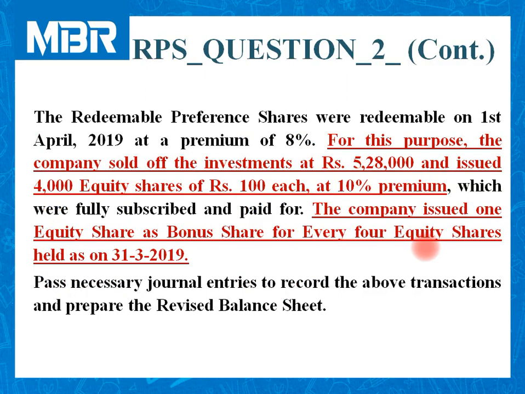It is given that on 1st April 2019, the company would like to redeem its preference shares, that is RPS, at 8% redemption premium. For the purpose of cash arrangement, company is ready to sell its investment for rupees 5,28,000. The company has issued 4,000 equity shares of rupees 100 each at a 10% premium.